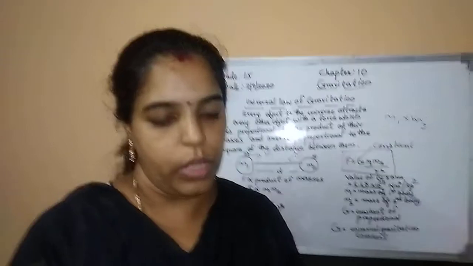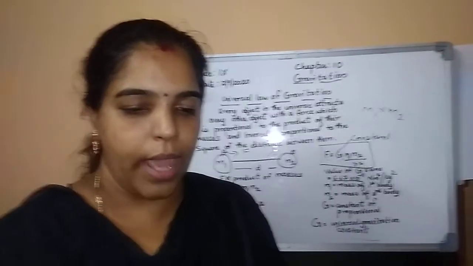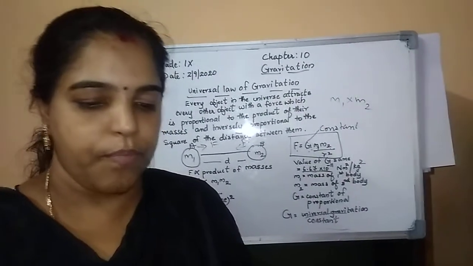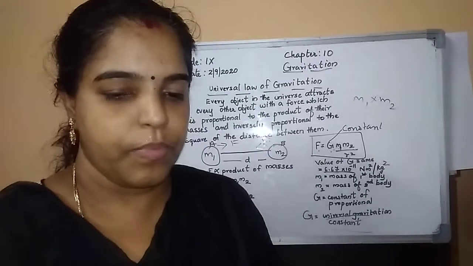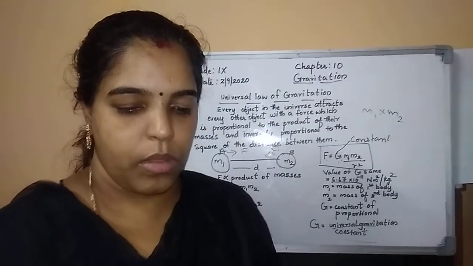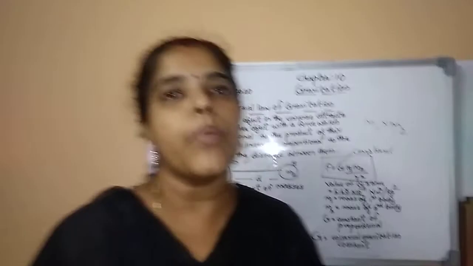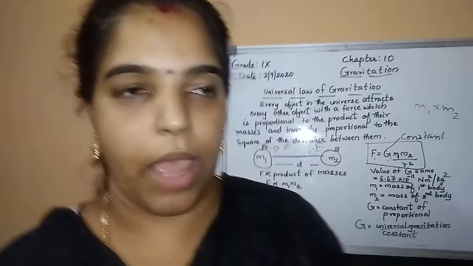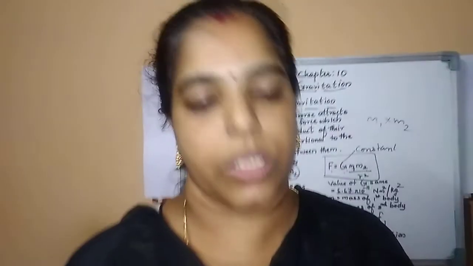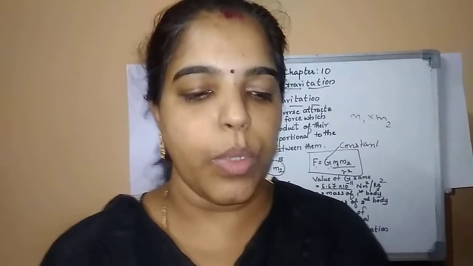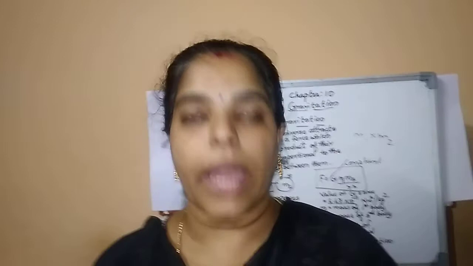Next, in your textbook they have given applications of it, so you can see that in your textbook. The importance of the universal law of gravitation. What are the importances behind it? Let's see one by one. First point, the force that binds us to the earth. And the universal law of gravitation actually explains the motion of the moon around the earth.